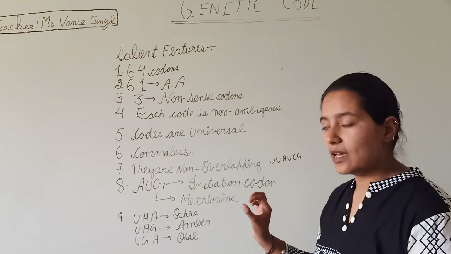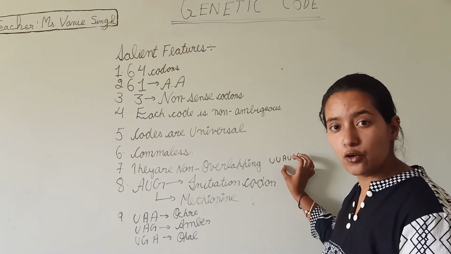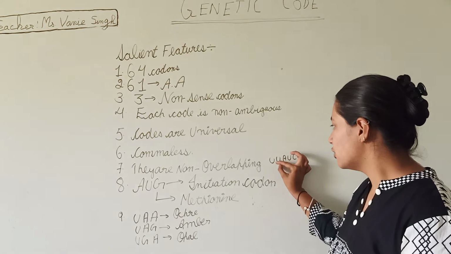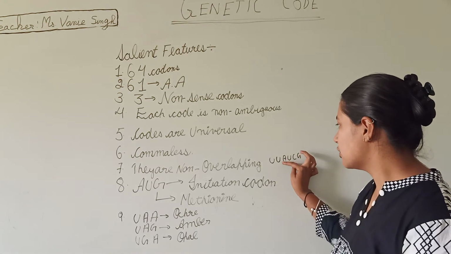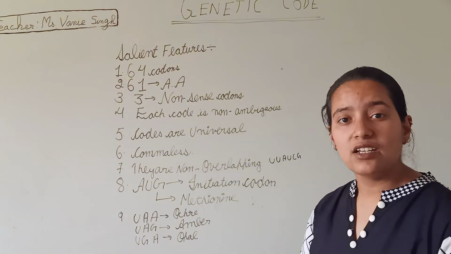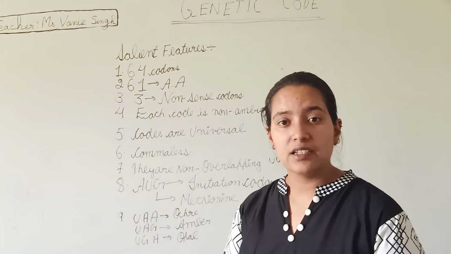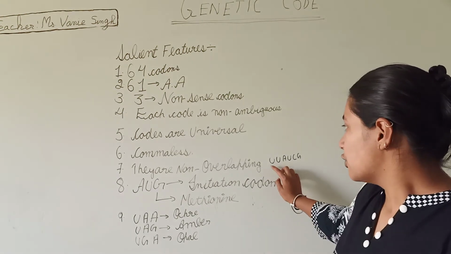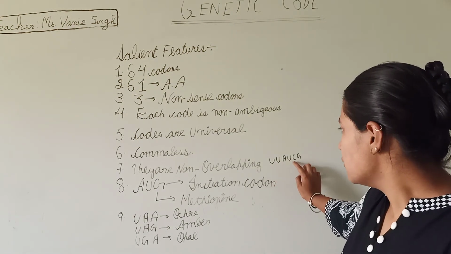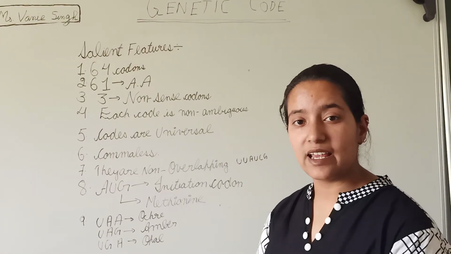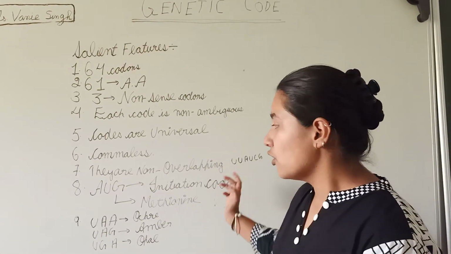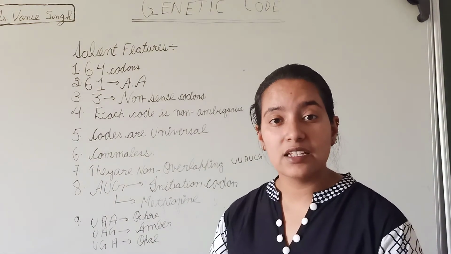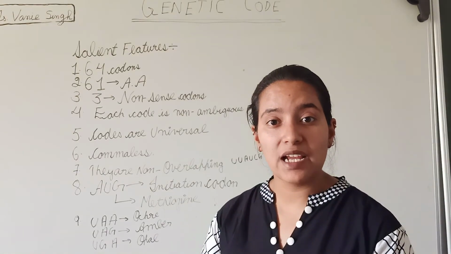If there is overlapping, the code would be read as UUA, UAU, AUC. So this is the wrong form. We have to read this code in the form of triplets, UUA, UCG. So this is an example of non-overlapping. We have to read the codes only in triplet form.